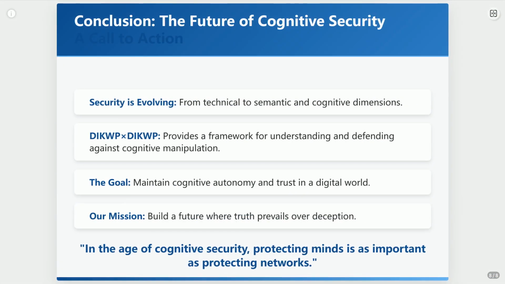So, wrapping this up, the game has changed. Security isn't just about protecting servers anymore. It's about safeguarding our minds and ensuring shared understanding. The DIKWP times DIKWP model gives us a powerful lens to analyze these threats. Our mission is clear: defend cognitive autonomy, promote trust, and ensure that in this digital deluge, truth doesn't just survive, but thrives.